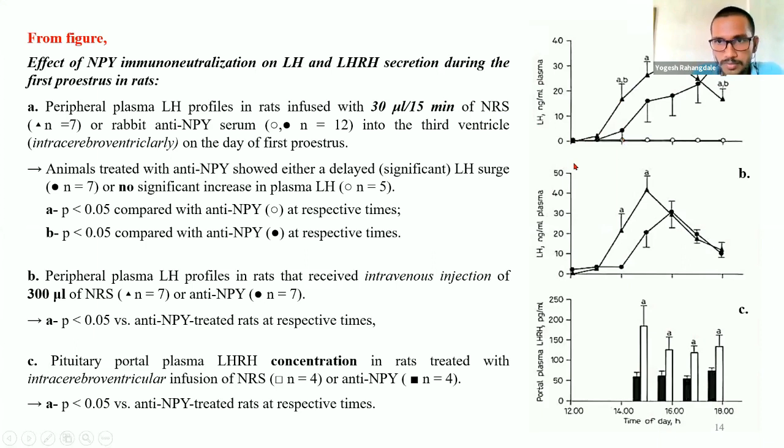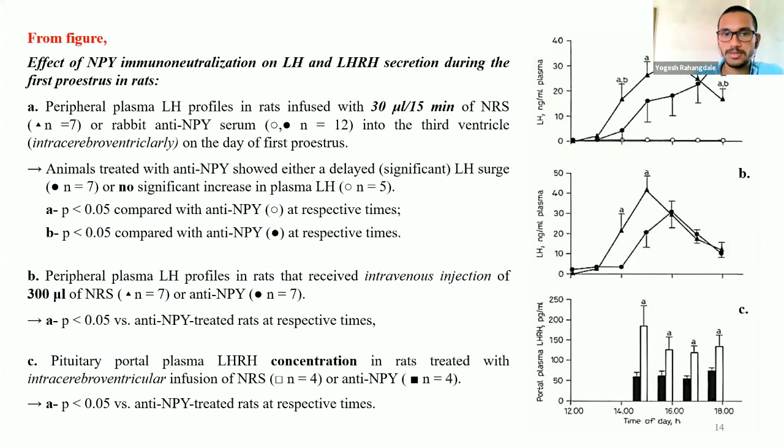In this, animals treated with anti-neuropeptide Y showed either a delayed LH surge, here with the cursor, or no significant increase in plasma LH level, that is the unfilled circles. So we can see that anti-neuropeptide Y, as compared to the normal rabbit serum, gives delayed LH levels. In the second diagram, B, the peripheral plasma LH profile was observed in rats that received an intravenous injection